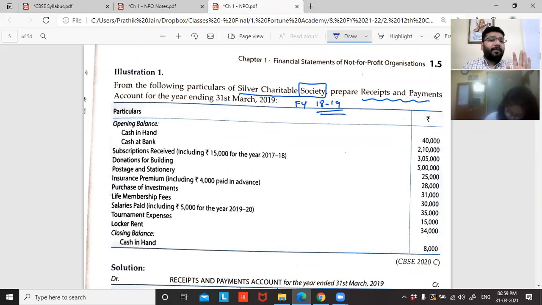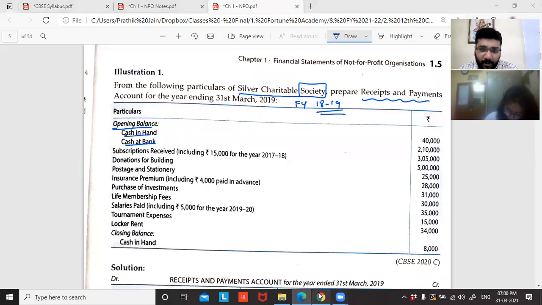Now, guys, particulars are given. Now, tell me, guys, what is the basis of preparing the receipts and payment account? What is the source of information? From where do you get the information to prepare the receipts and payment account? Cash account and bank account. So this information which is given to you is coming from the cash and bank account. You might say that, sir, this is not even looking like a cash account. The presentation has changed, but the information is coming from there only. So opening balance of cash in hand and cash at bank, everything is given.